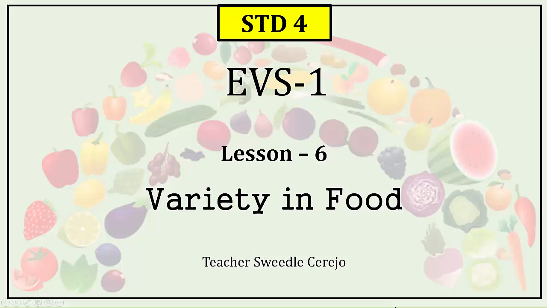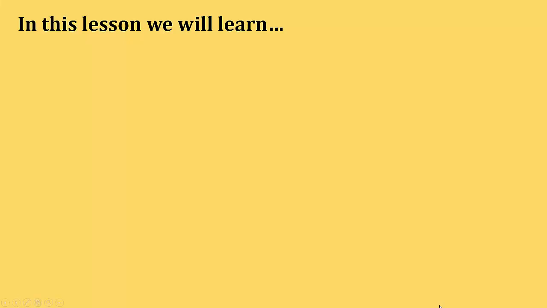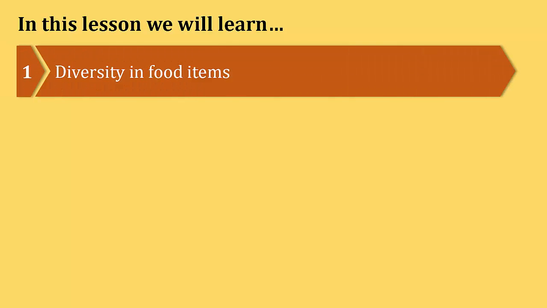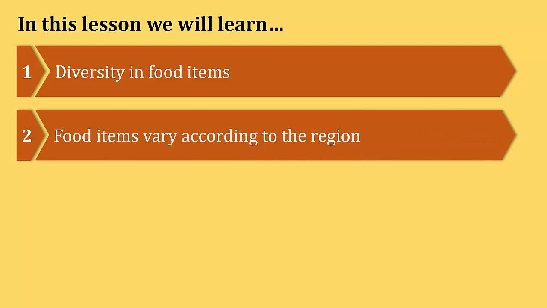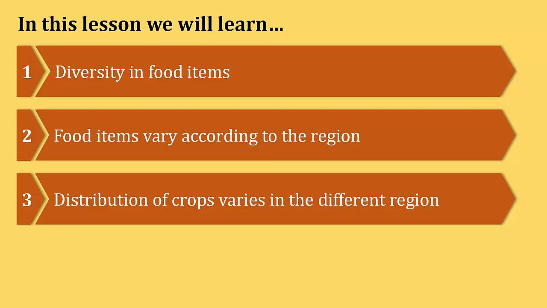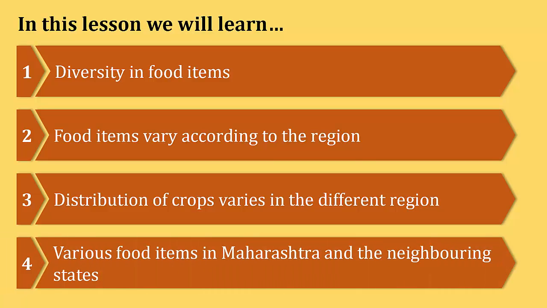Today we will learn and understand a new topic in subject EVS 1, lesson number 6, variety in food for standard 4. In this lesson we will learn diversity in food items. Food items vary according to the region. Distribution of crops varies in the different regions. Various food items in Maharashtra and the neighboring states.